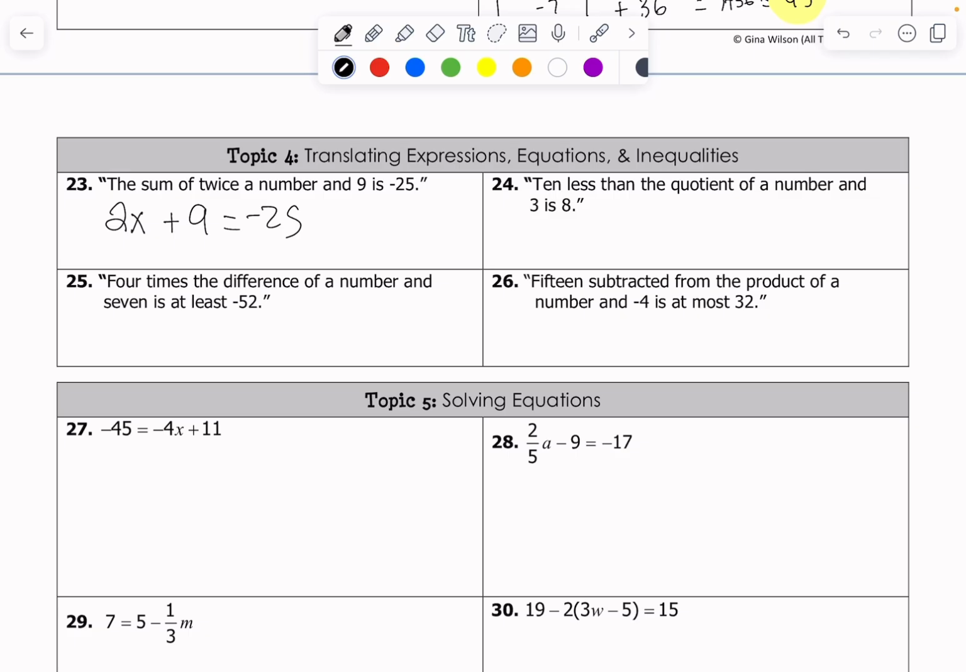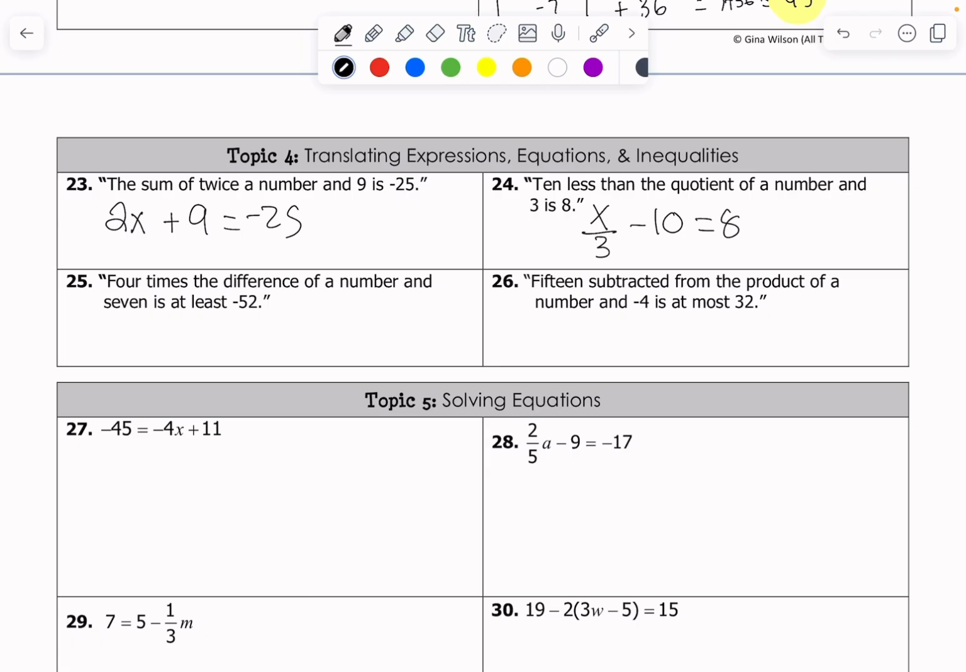Okay. 10 less than the quotient of a number and 3 is 8. So the quotient of a number and 3, I'll call that x over 3. 10 less than that must be equal to 8. Boom, boom, boom. Hopefully these aren't too bad.